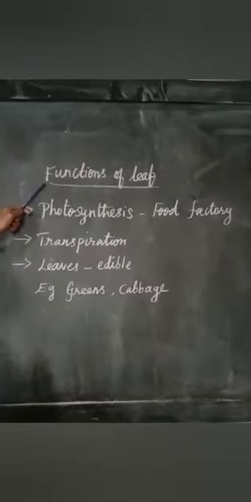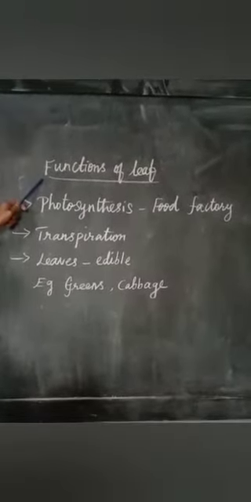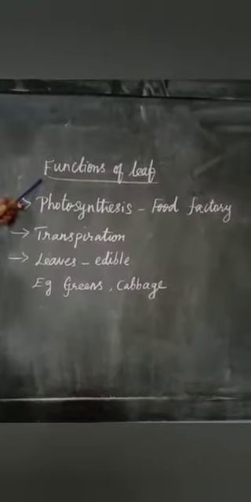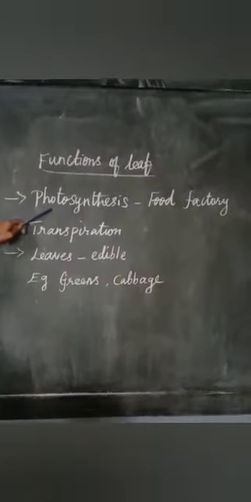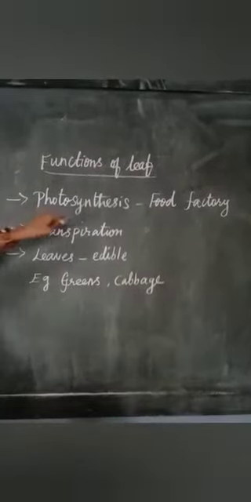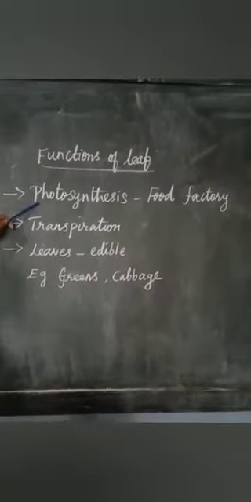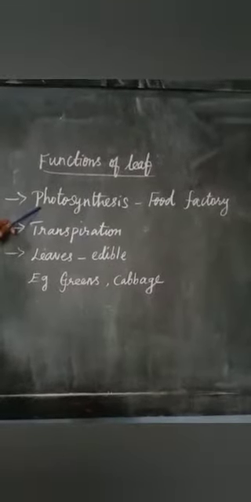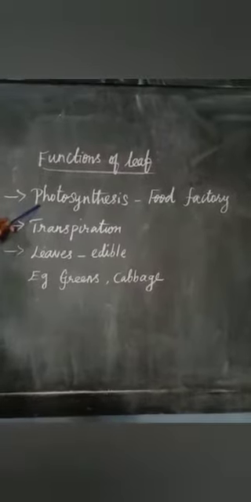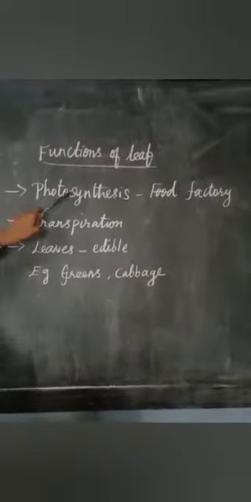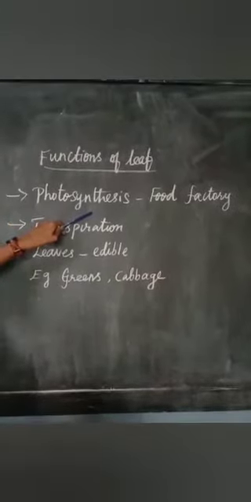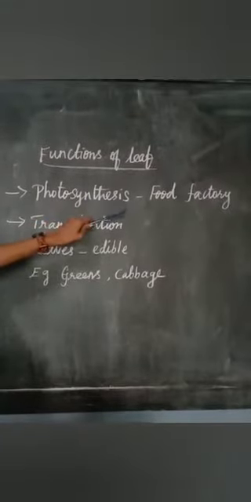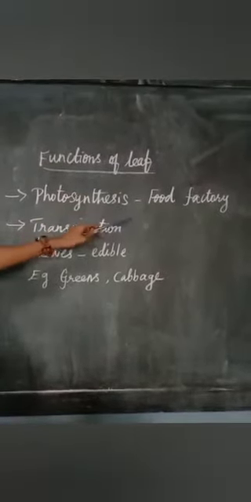Next, functions of leaf. What is the main function of leaf? Students, do you know? Yes, very good. Photosynthesis. Photosynthesis is a process of making food. Very good. Leaf prepares food for the plant with the help of water, carbon dioxide, and in the presence of sunlight and chlorophyll, right? This process is known as photosynthesis, hence it is called the food factory of the plant. Okay, leaf is a food factory of the plant.